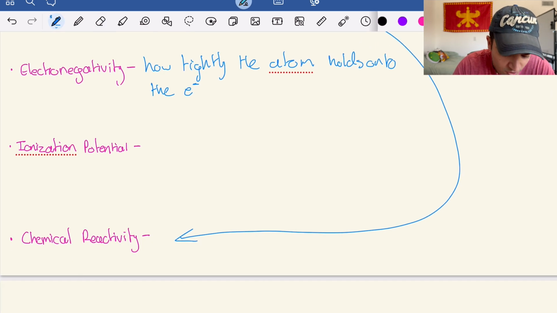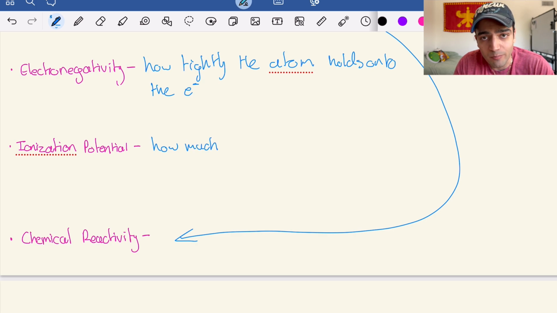What that's essentially referring to is how much energy you're going to have to put in to remove an electron from that molecule or atom. It's basically like, if you think about it from the perspective of electronegativity, right? If an atom is holding really, really tightly onto an electron, it's going to require a lot more energy being input into that system to pull that electron off of it.